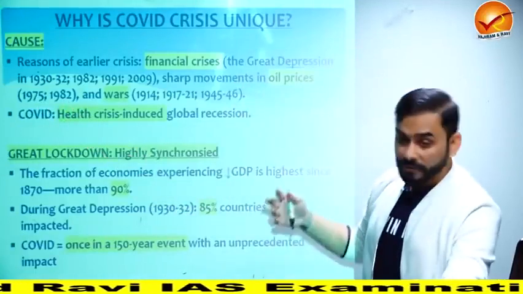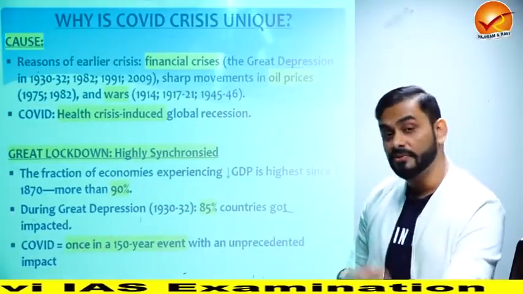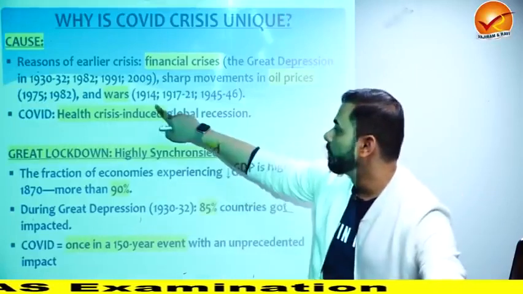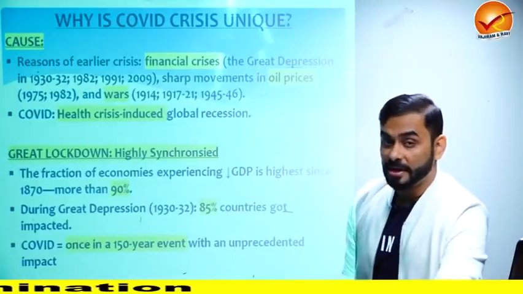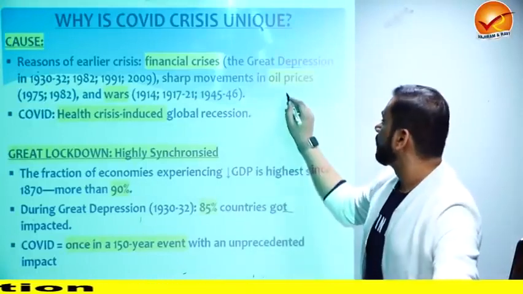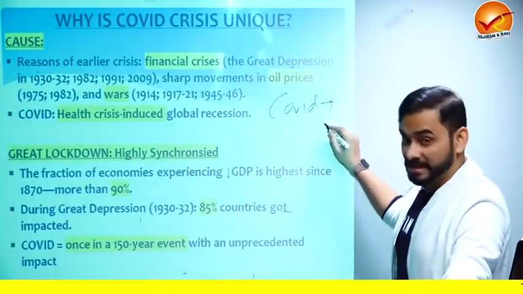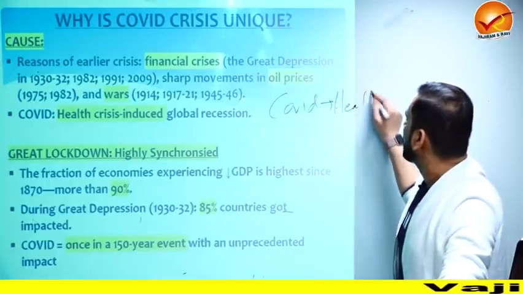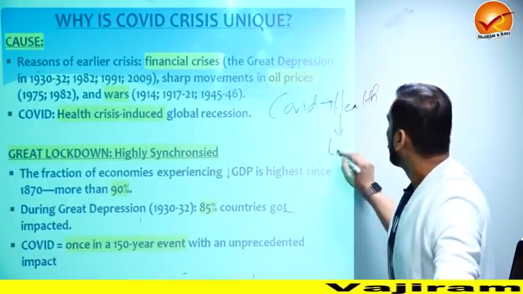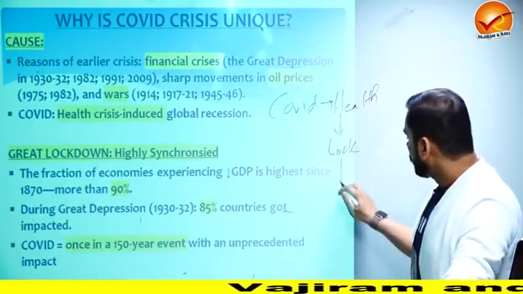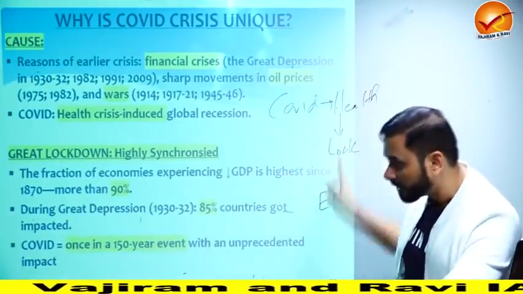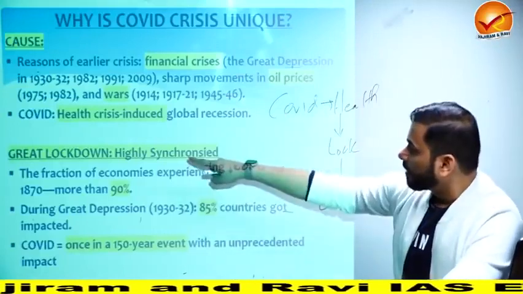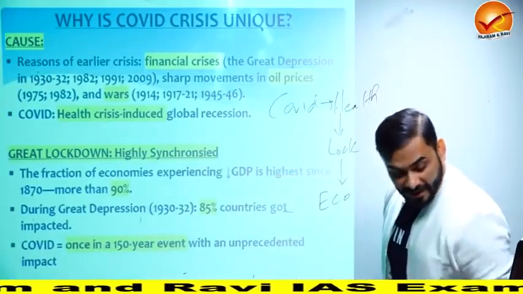Another reason for crisis has been world wars and other wars that are being fought. So 1914, 1939, 1945, 46. Because of these, crises happened. But this time, the crisis is because of COVID, which is a disease. It impacted health. Because of health, lockdown. Because of lockdown, economic crisis. So, a health-induced economic crisis. It is also called the Great Lockdown, by the way.